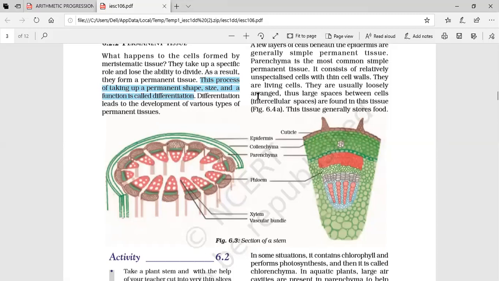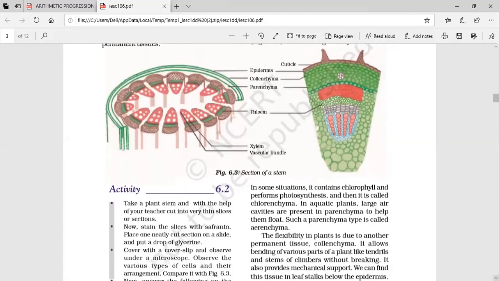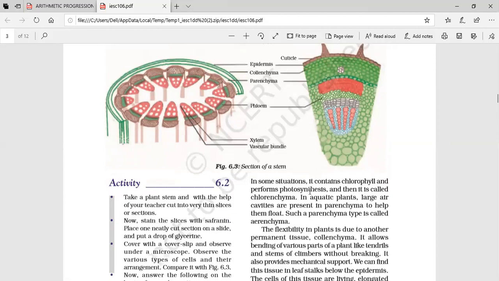Large spaces between the cells, that is intercellular spaces, are found in this tissue. This tissue generally stores food. Parenchyma's main function is to store food. In some cases, it also contains chlorophyll and performs photosynthesis. Then it is called chlorenchyma. Chlorenchyma and collenchyma are both different, so remember by proper practicing.